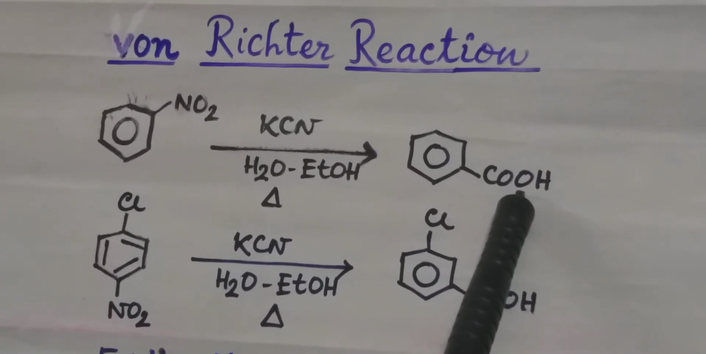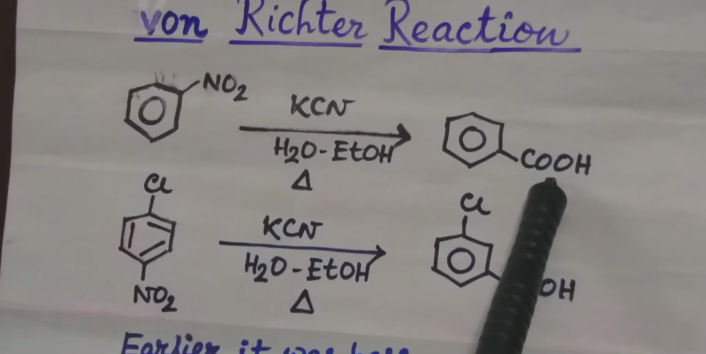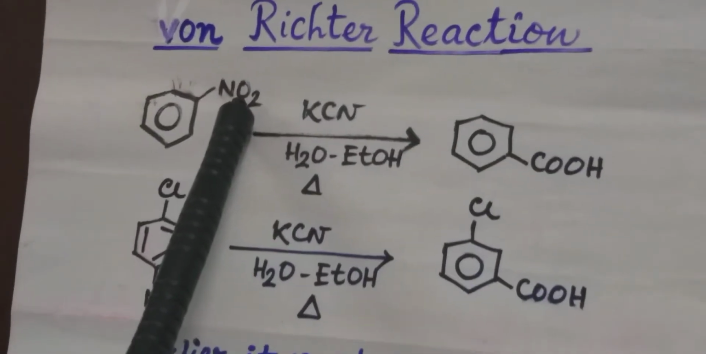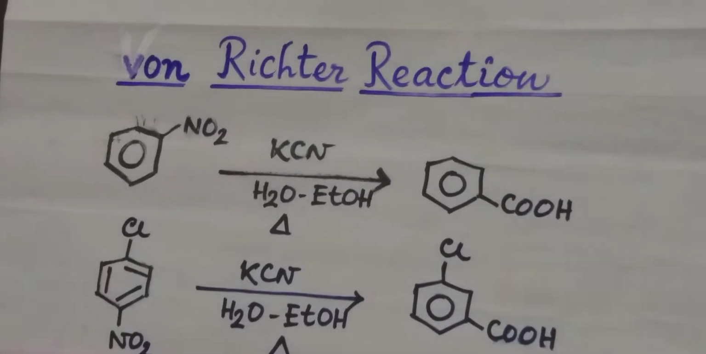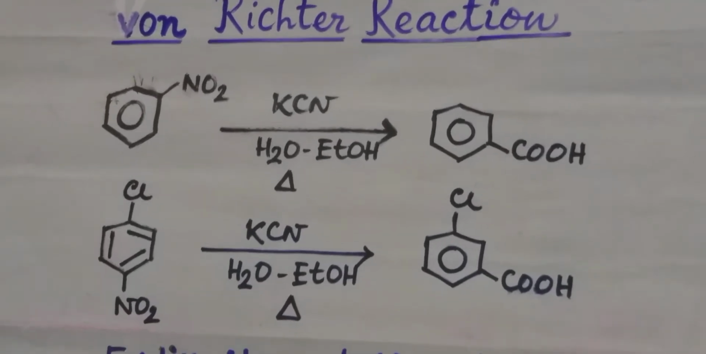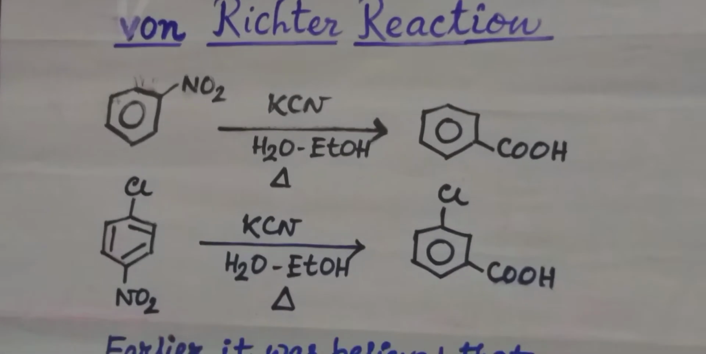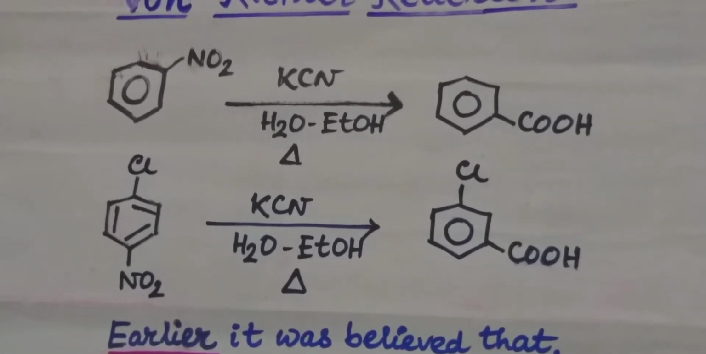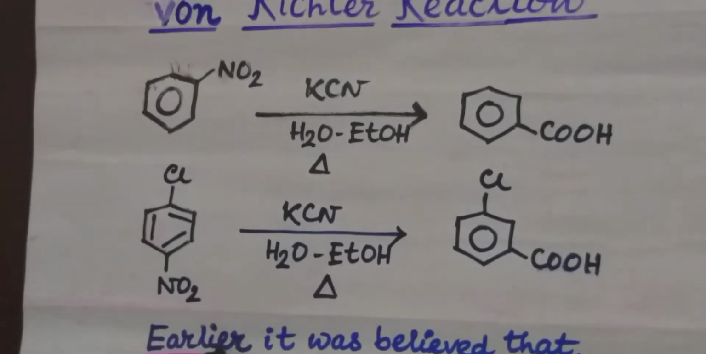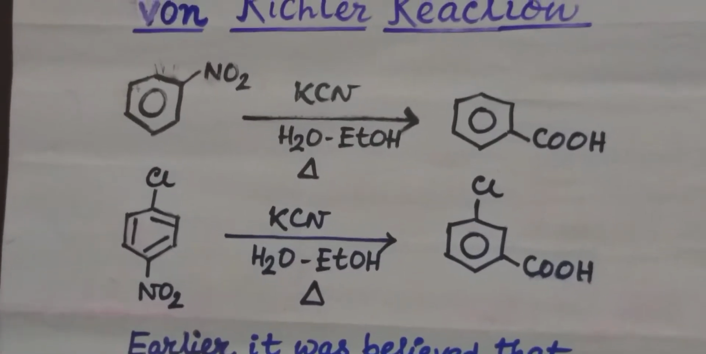ring with the removal of original nitro group. And this carboxylic acid group always enters at the ortho position with respect to the removed nitro group. Similar results are also obtained when benzene nucleus contains another substituent, for example halogen, and this halogen is present at ortho or para position with respect to this nitro group. For example, para-chloronitrobenzene gives meta-chlorobenzoic acid under same condition.